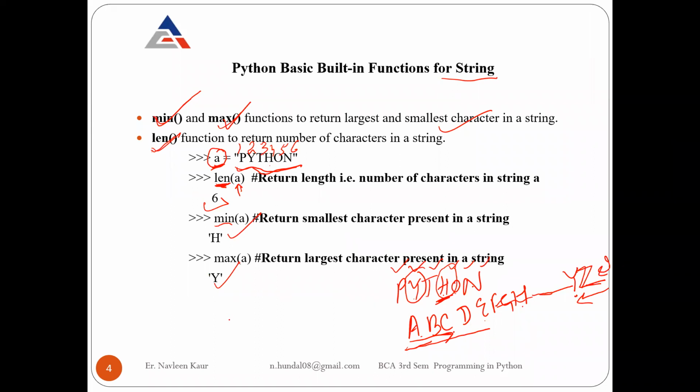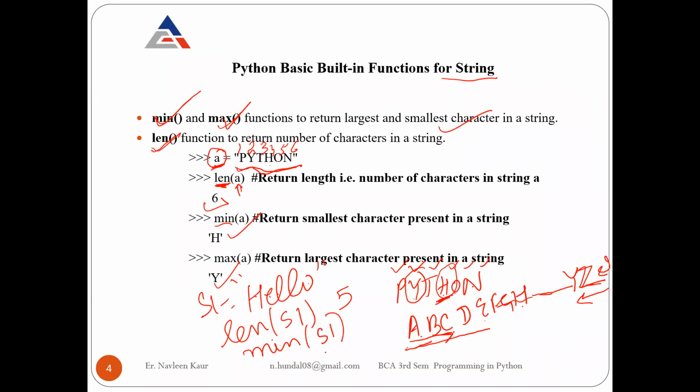Let me give you one more example. If we have S1 equals hello, and I apply the length function on S1, the length will be 1, 2, 3, 4, 5. So the output will be 5, right? And if I check which character is minimum in S1, minimum means if we start from the ABC line, which comes first? So obviously E comes first. So E.